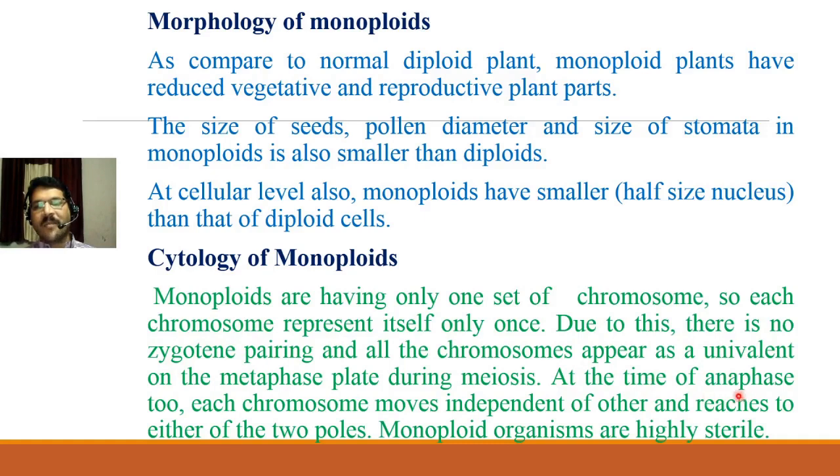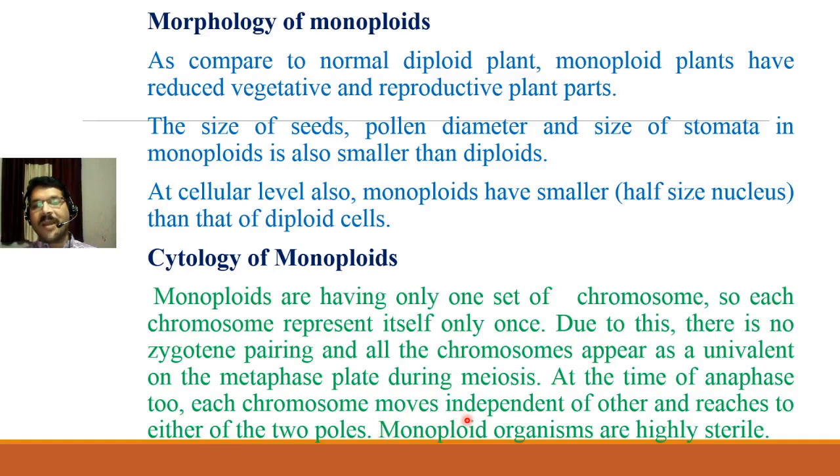At the time of anaphase 2, each chromosome moves independently of the others and reaches either of the two poles. At the time of anaphase, unlike in our diploid cell, there will be no such sharing. So chromosomes will reach either one pole or the other pole. The chromosome will not reach both poles, so the monoploid organism will produce